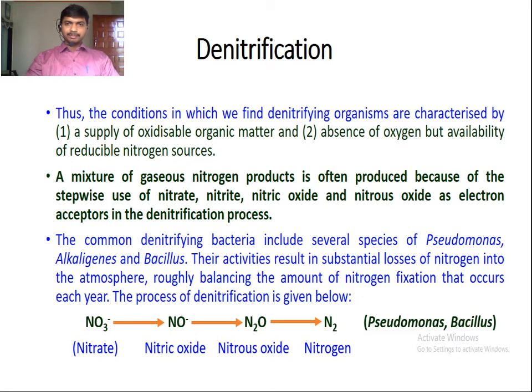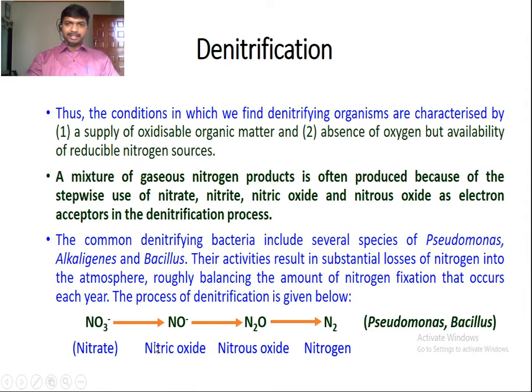This conversion is performed by anaerobic bacteria like Pseudomonas and Bacillus. An intermediate product is also formed during this conversion: when nitrate is converted, an intermediate nitrite, NO2 minus, is formed as an intermediate step during the denitrification process.